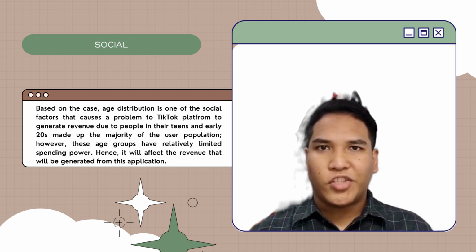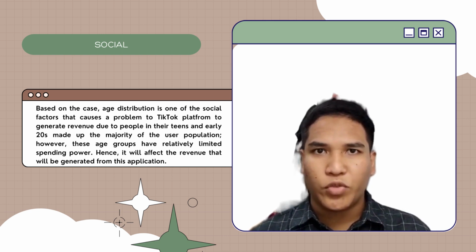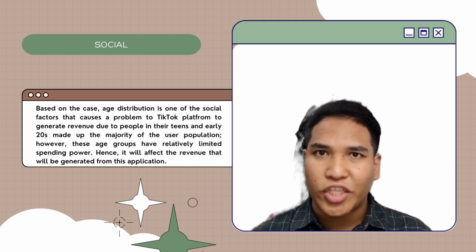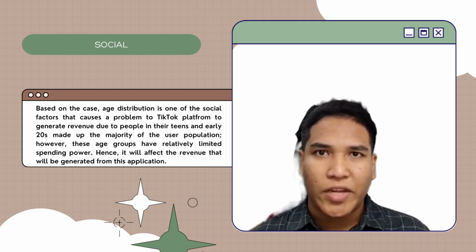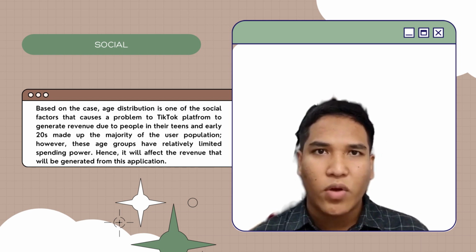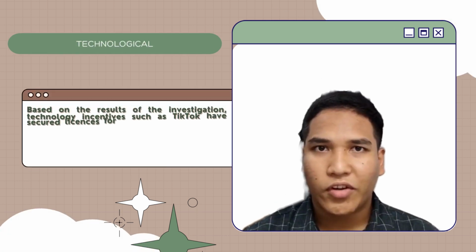Based on the case, age distribution is one of the social factors that causes a problem for the TikTok platform to generate revenue, because people in their teens and early 20s made up the majority of the user population. However, this age group has relatively limited spending power, hence it will affect the revenue that will be generated from this application. The next factor is technological.